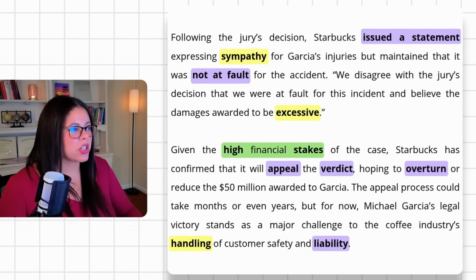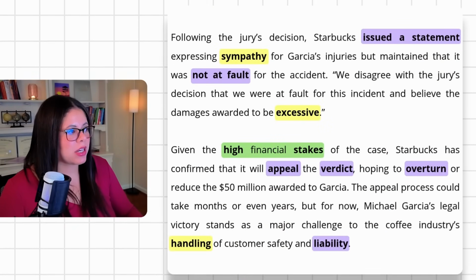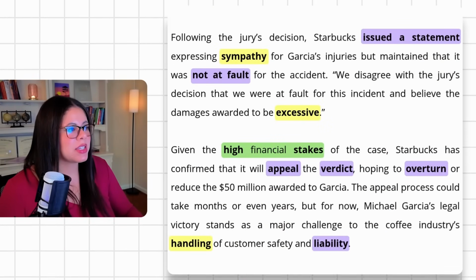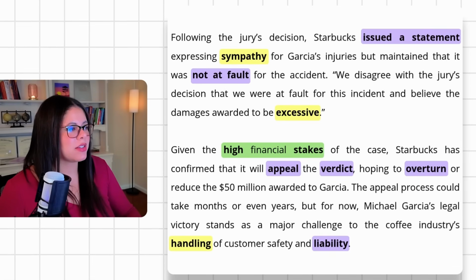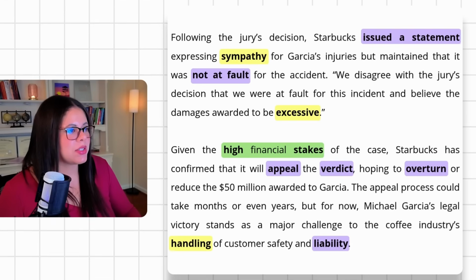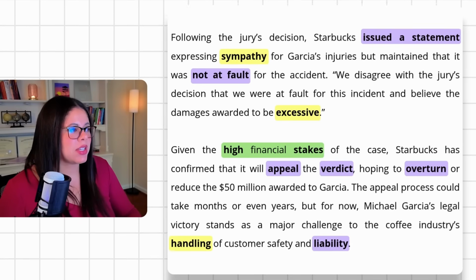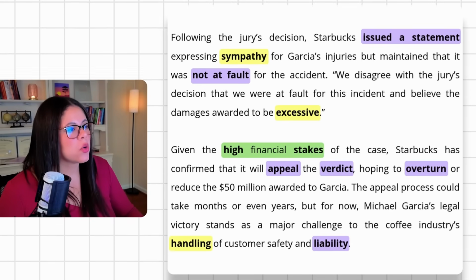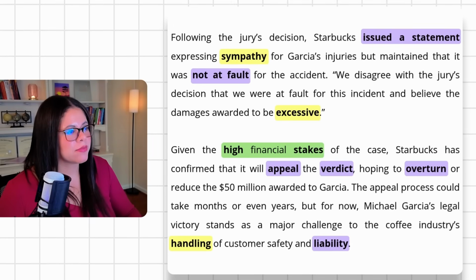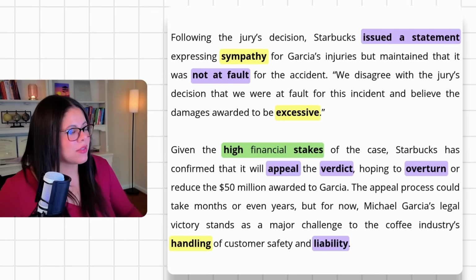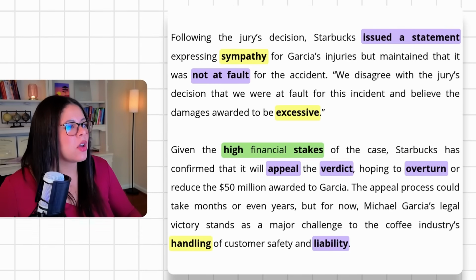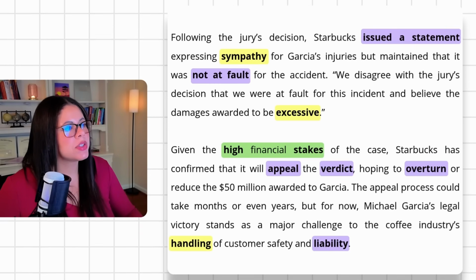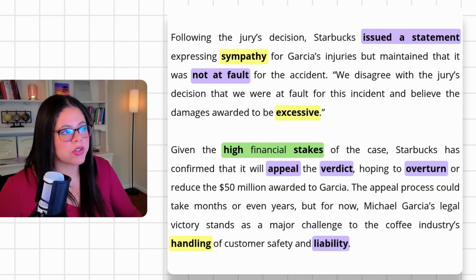Following the jury's decision, Starbucks issued a statement expressing sympathy for Garcia's injuries, but maintained that it was not at fault for the accident. "We disagree with the jury's decision that we were at fault for this incident and believe the damages awarded to be excessive." Given the high financial stakes of the case, Starbucks has confirmed that it will appeal the verdict, hoping to overturn or reduce the $50 million awarded to Garcia.